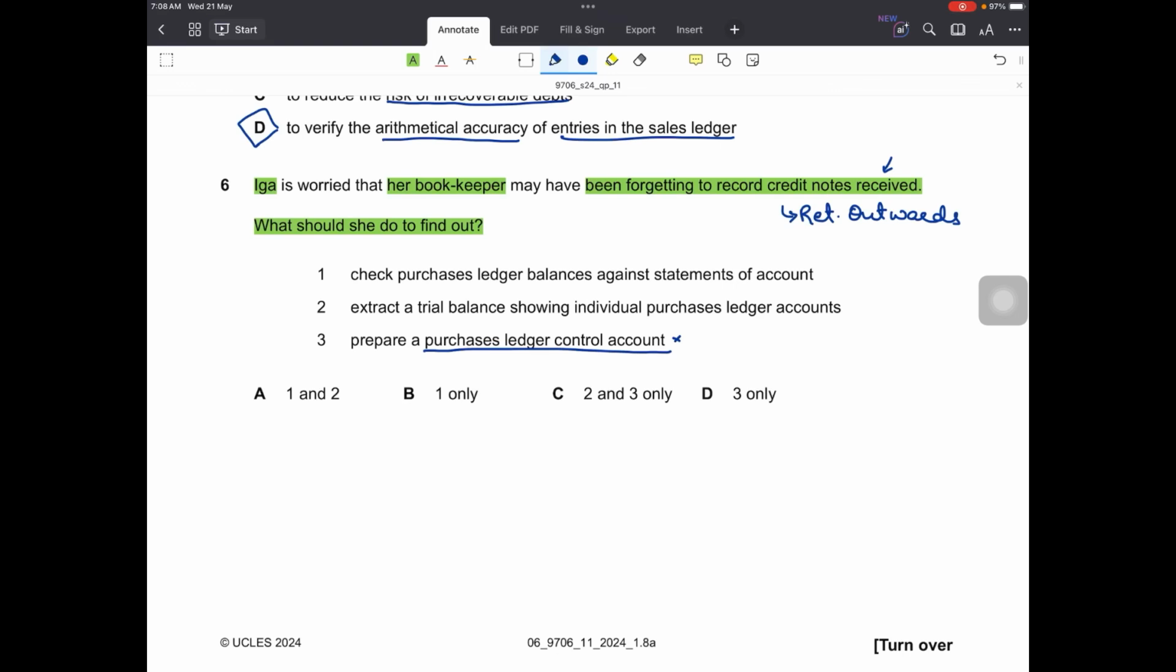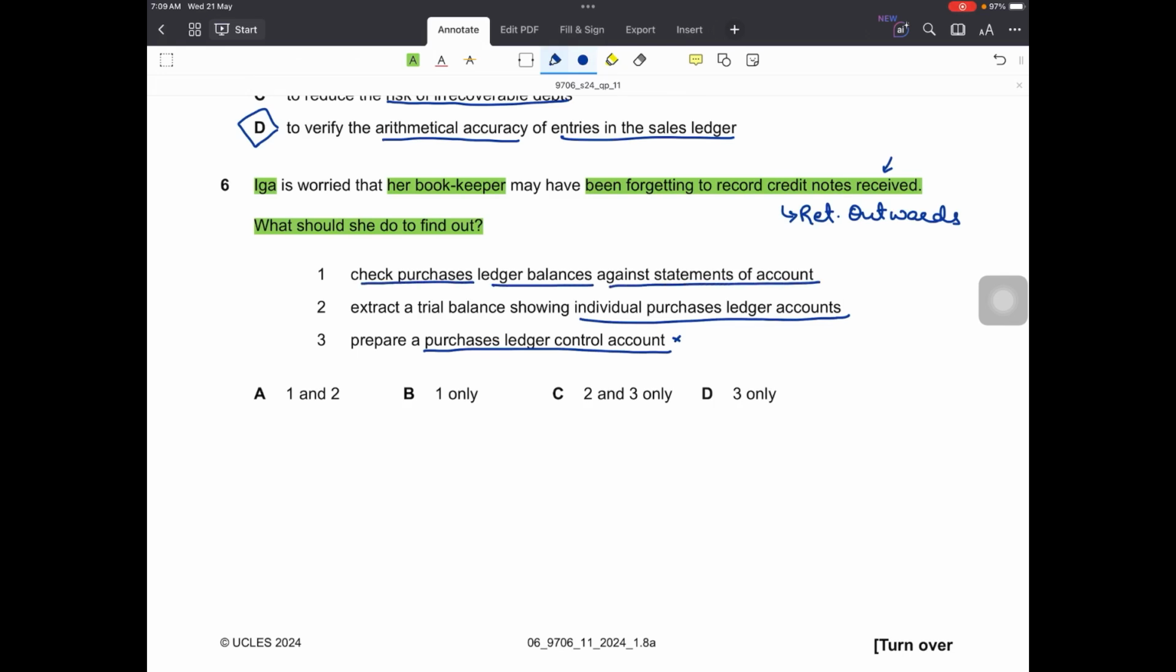Similarly, point number 2, extract a trial balance showing individual purchases ledger balances. Again, that would just show the balances calculated in the purchases ledger in the T accounts of the suppliers, and again she won't be able to identify whether the credit notes received were recorded or not because there is no comparative available.